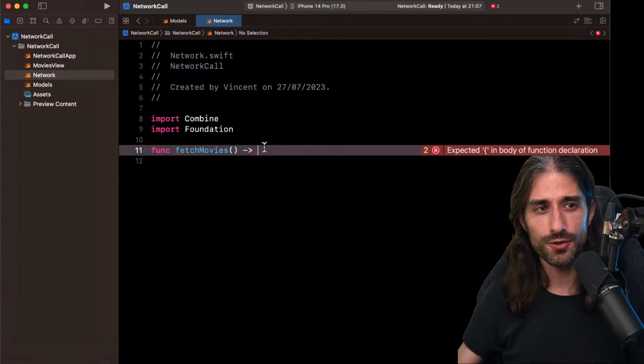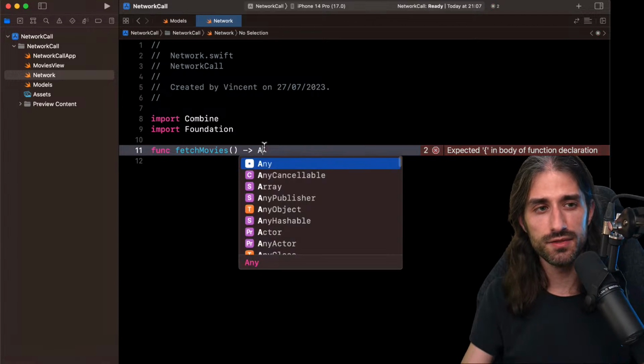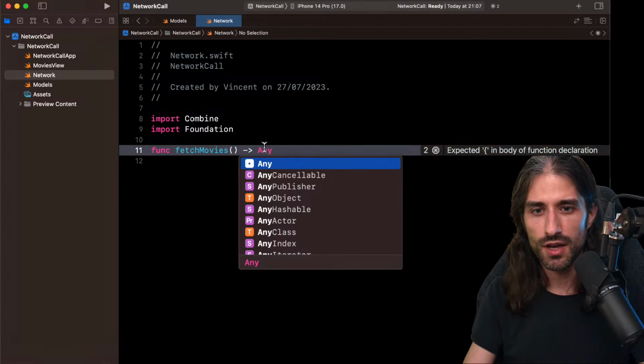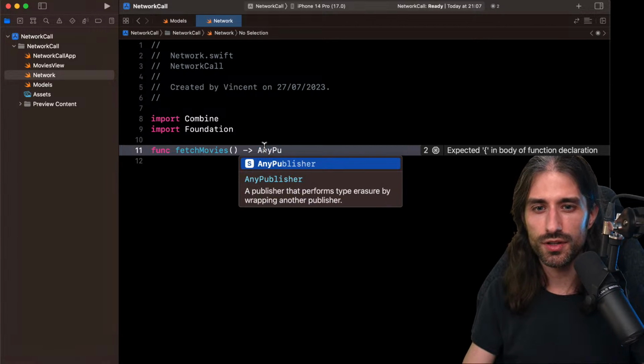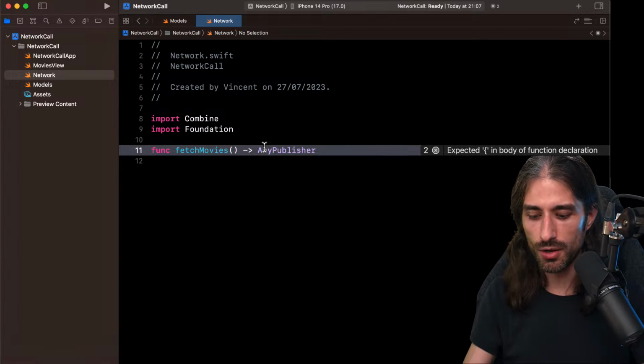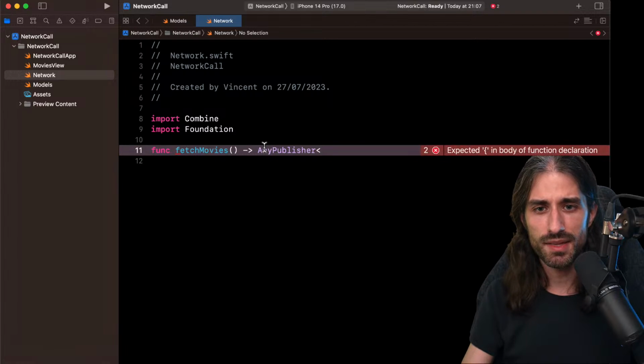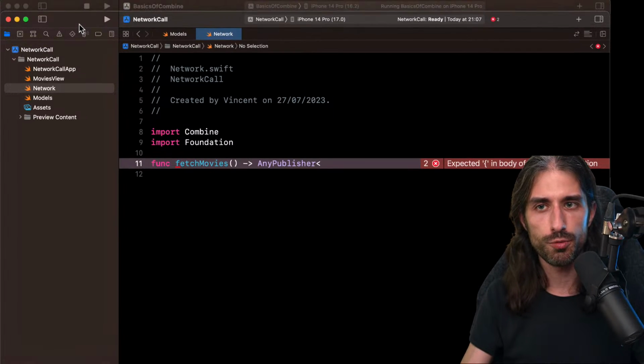If you see a lot of tutorials, blog articles about Combine, even WWDC sessions, you will see that they use the type AnyPublisher most of the time. And AnyPublisher, it's a type that allows you to do type erasure on your publisher.